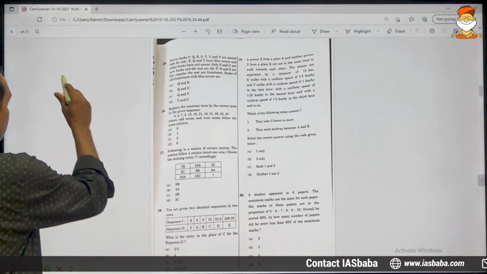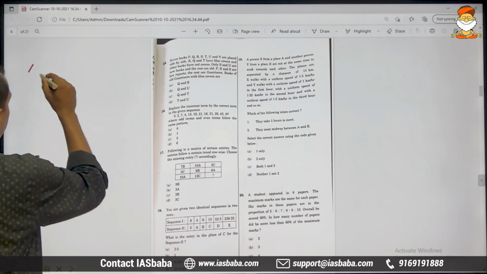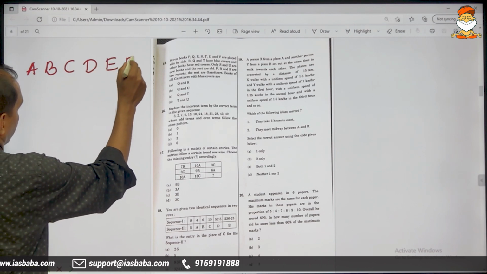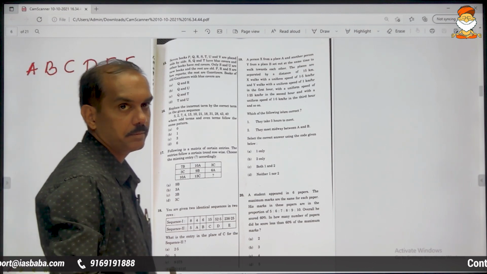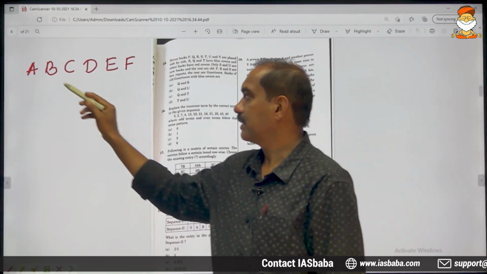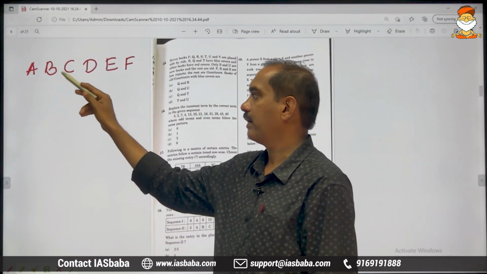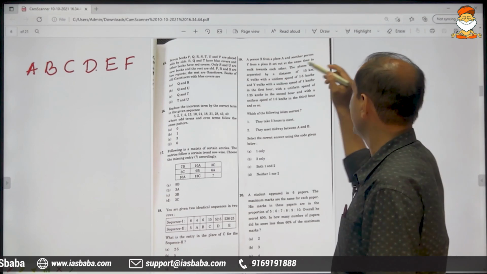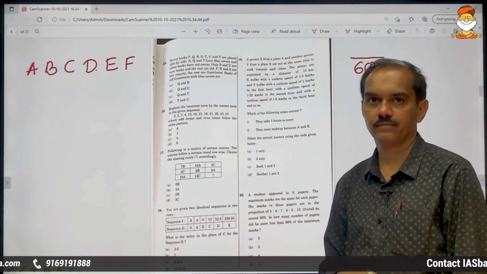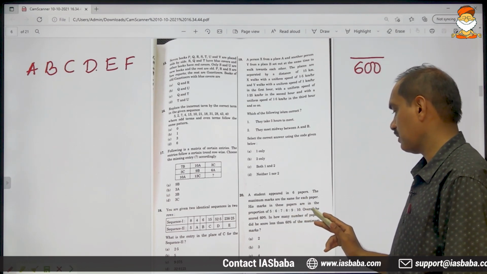So there are 6 papers: A, B, C, D, E and F. In all these 6 papers, the maximum marks is the same. Let us assume that in each paper the maximum marks is 100. 100, 100, 100, 100, 100, 100. Total, he has written the exam for 600 marks.